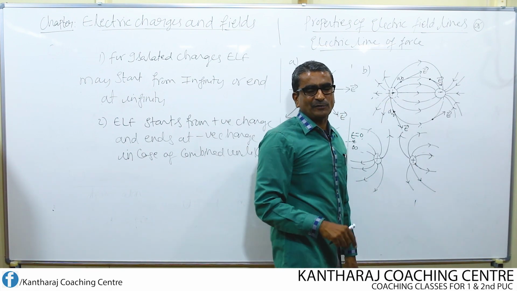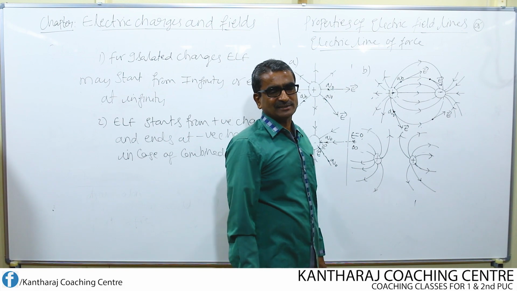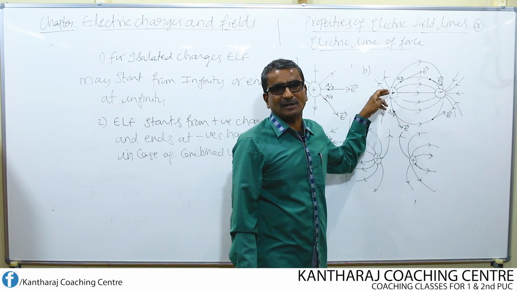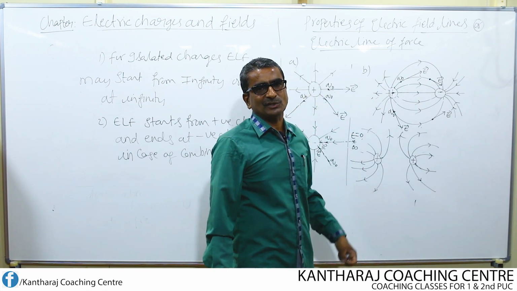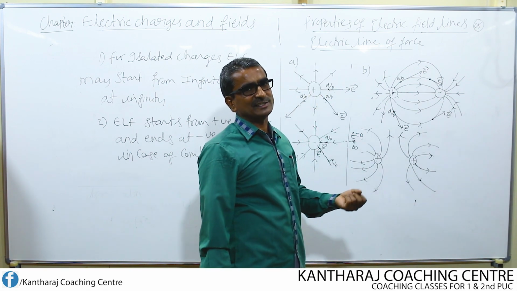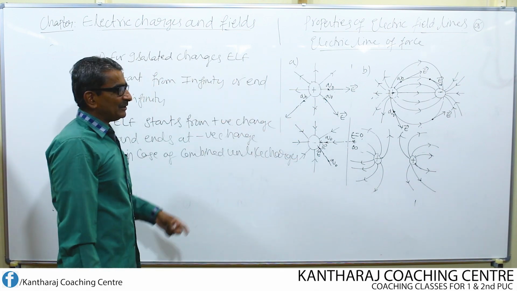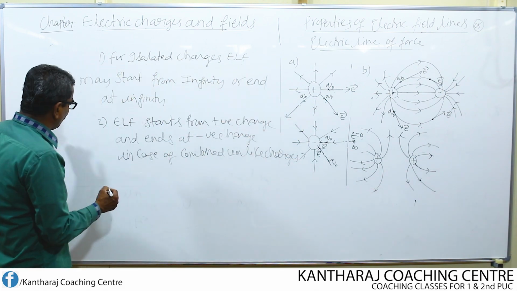So there are two ways of finding the electric field direction in this case, either by using a test charge or by drawing a tangent. Drawing a tangent to find the field direction is the simplest way. So that's another property with respect to electric lines of force.